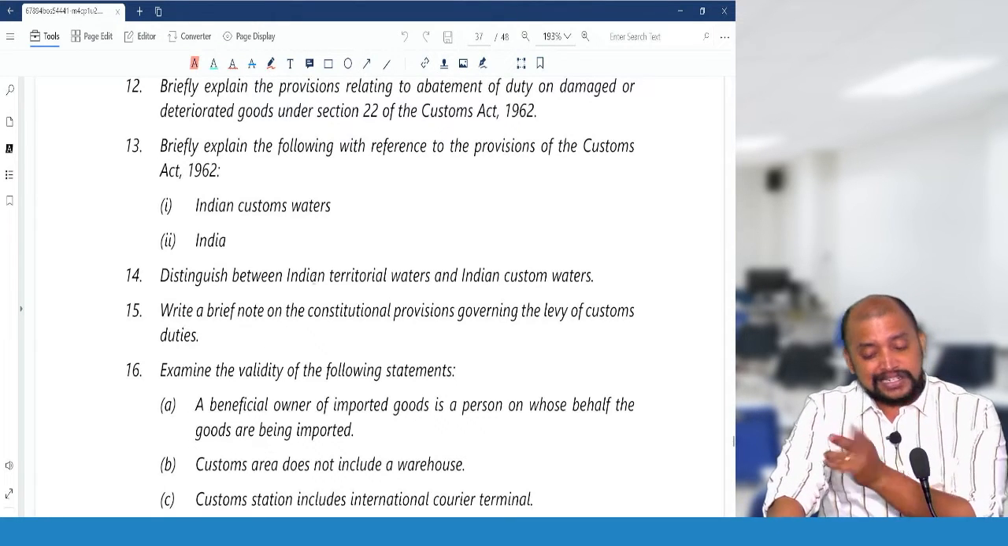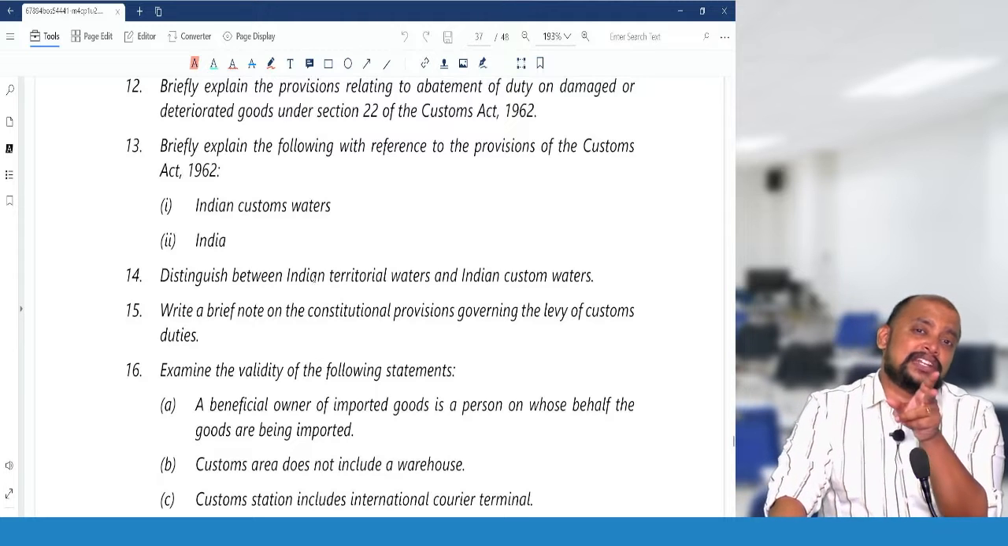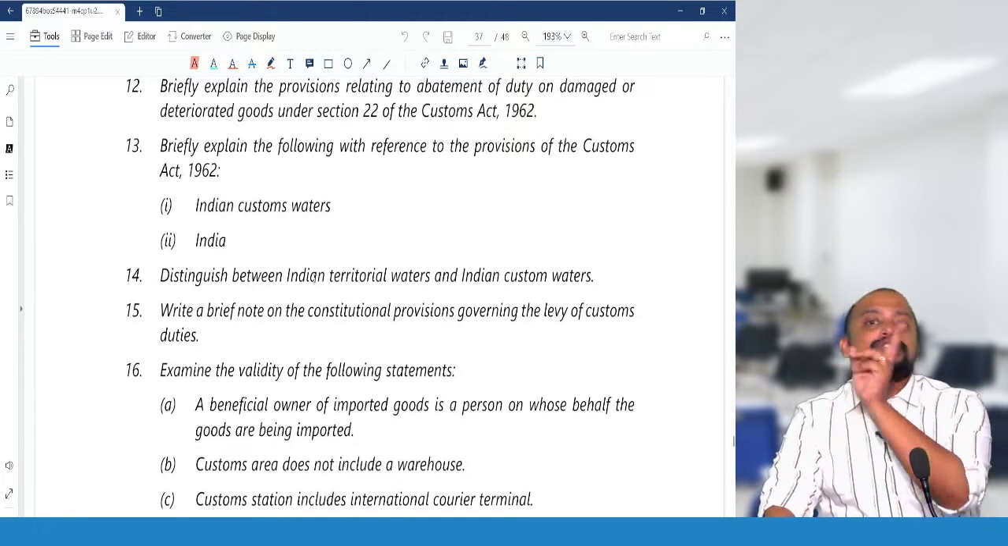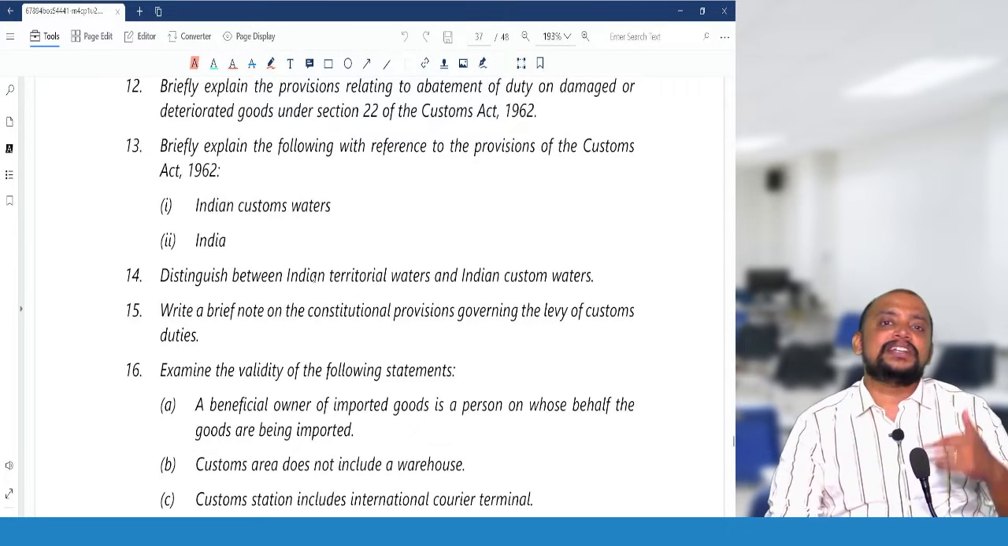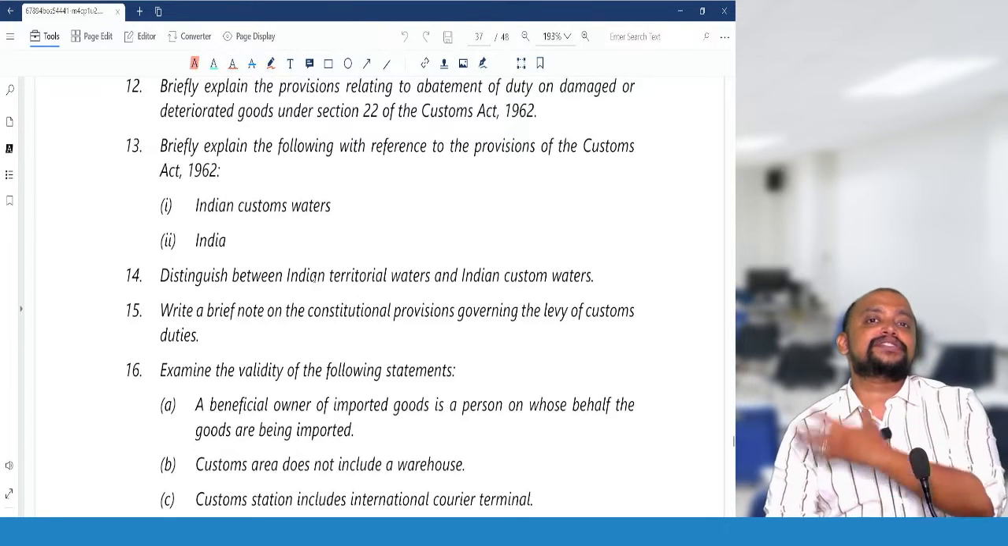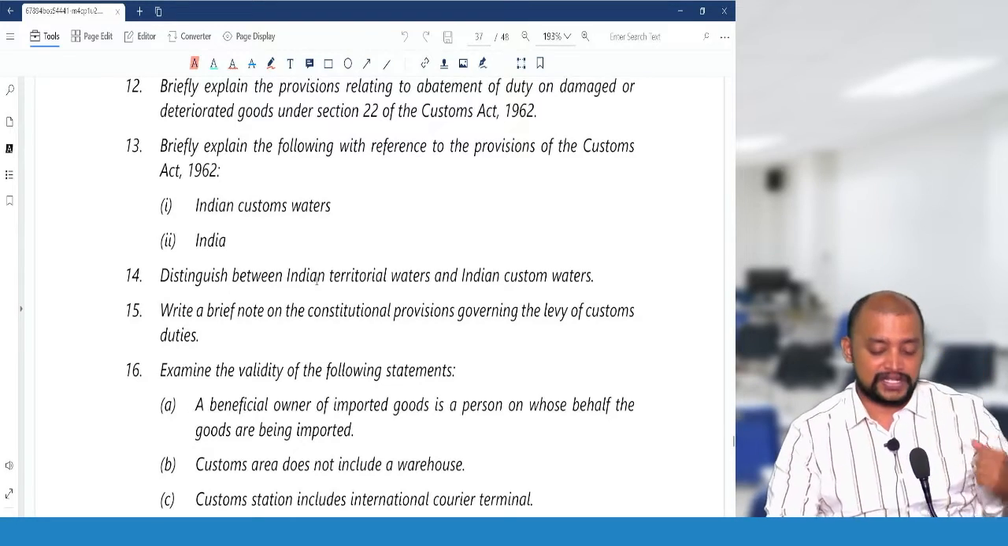Distinguish between Indian territorial waters and Indian customs waters. Indian territorial waters are 12 nautical miles, Indian customs waters 200 nautical miles from the baseline. Indian territorial waters are relevant for deciding whether it is import or export, but Indian customs waters are to exercise the powers of the customs officers.